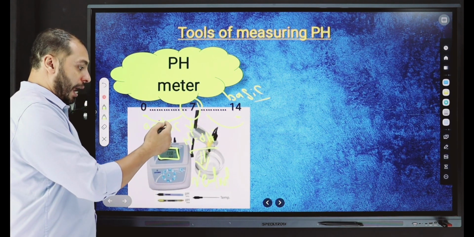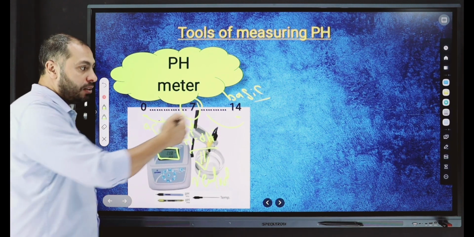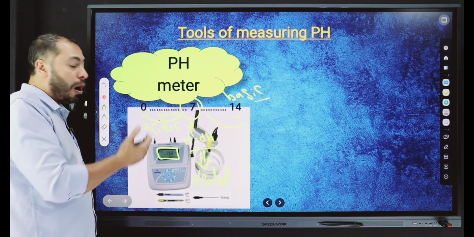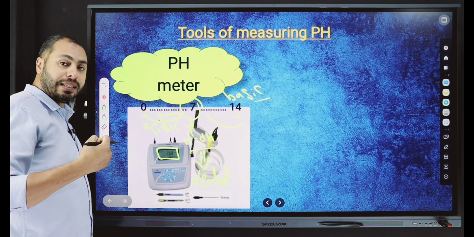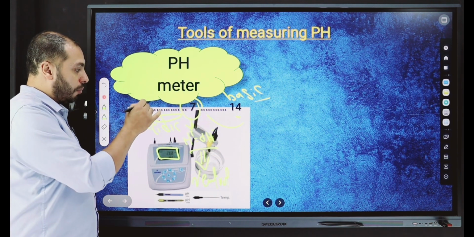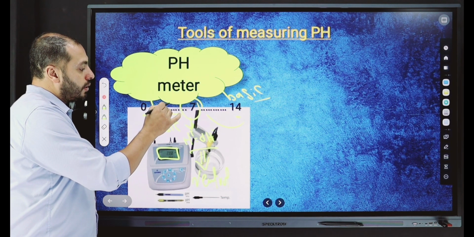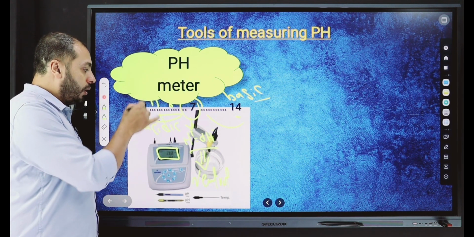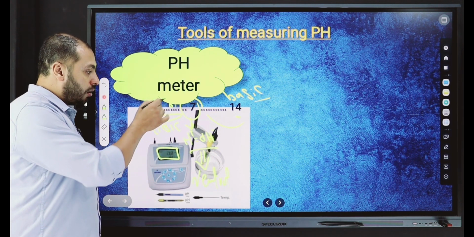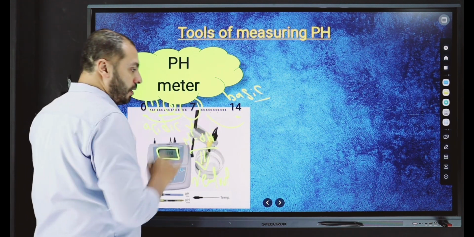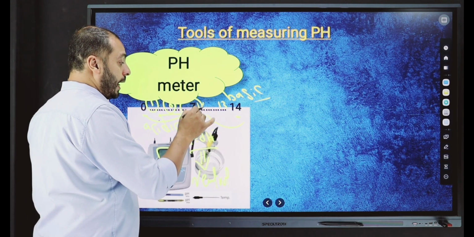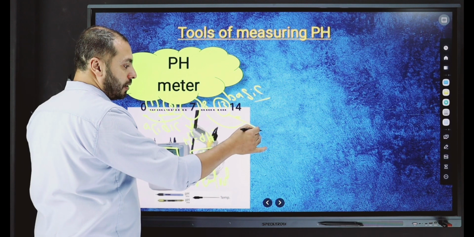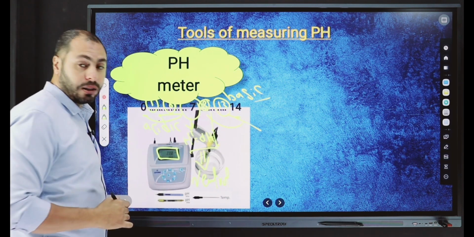Strength of each one of them, meaning which one is stronger in acidity and which one is stronger in basicity. If we get closer to zero, it is more acidic than the one closer to 7. For example, if we have 1 or 6, which one of them is more acidic than the other? Number 1 is more acidic than the substance that has 6. And in this case, if we have 13 and 8, which one of them is more basic than the other? 13 is more basic and 8 is less basic than this substance.